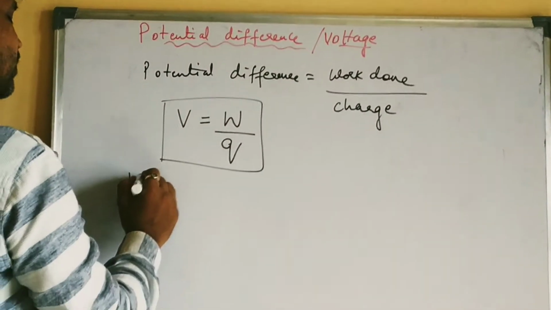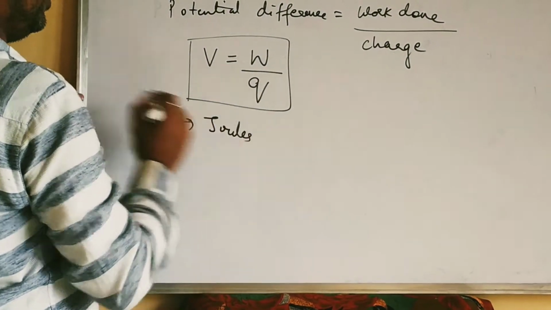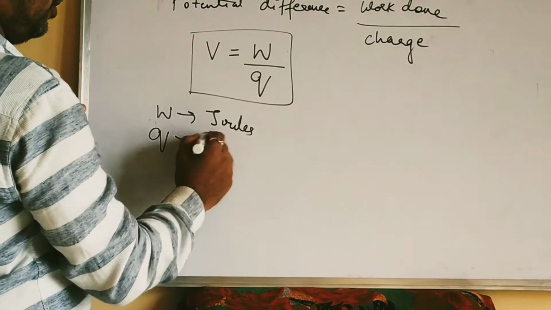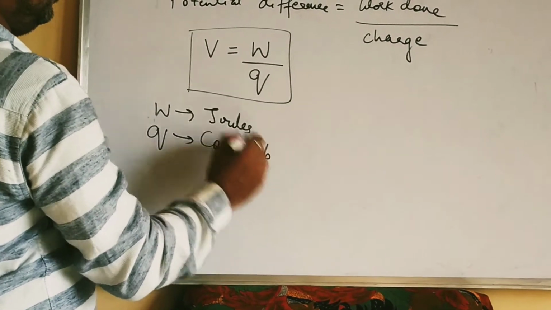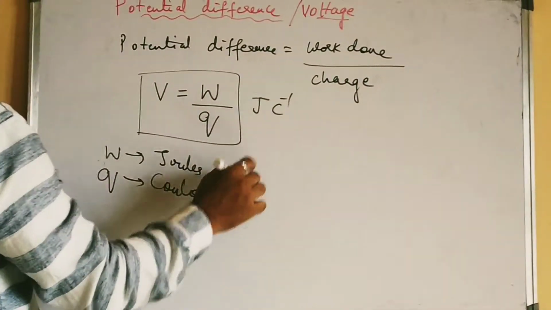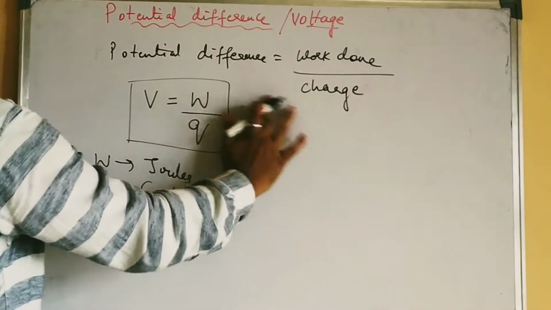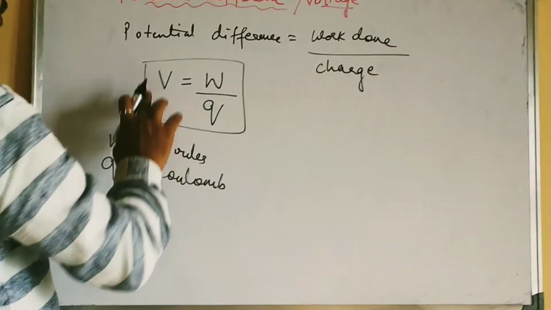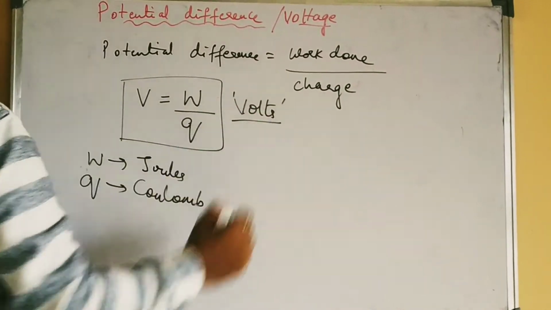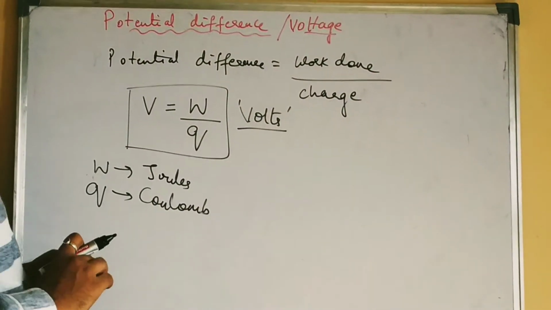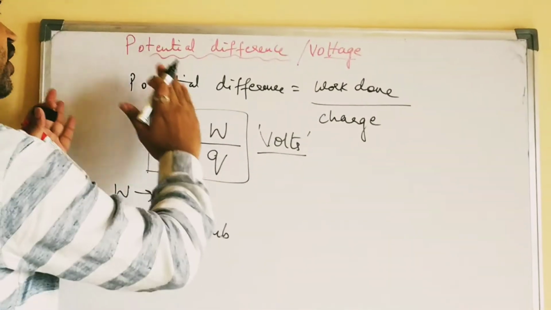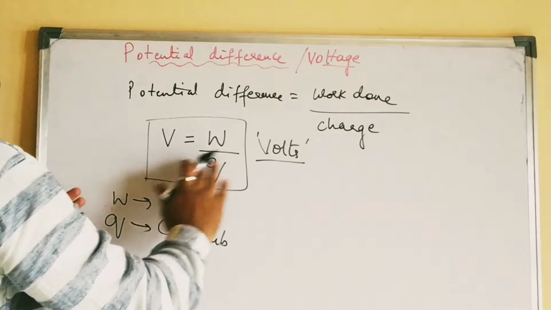Now work done is measured in joules. Then what is the unit of charge? The unit of charge is coulomb. So what is the unit of potential difference? Joules per coulomb. Or simply, we use a straightaway unit to measure the potential difference or voltage, which is called volts. Volts is the SI unit, or the standard unit of measurement, for the potential difference or voltage.